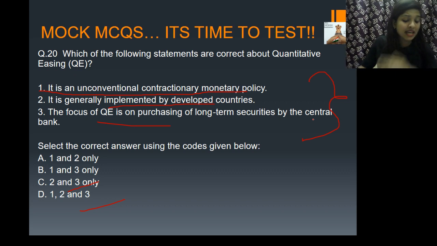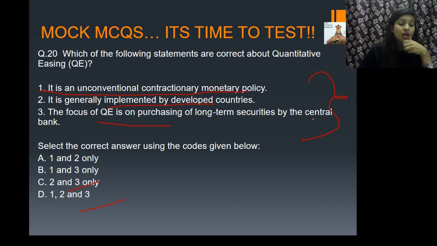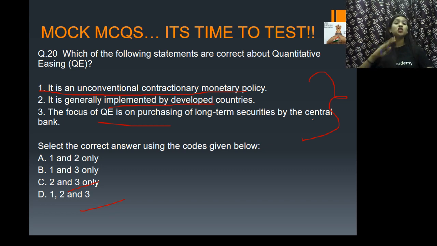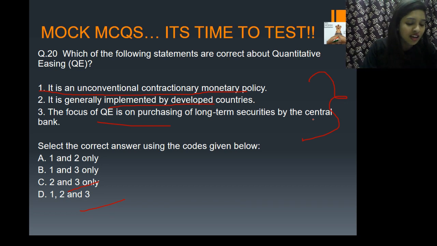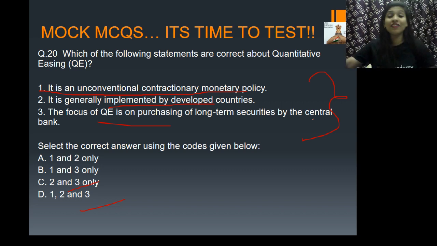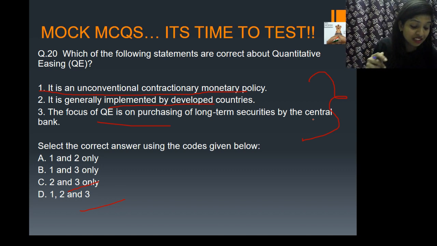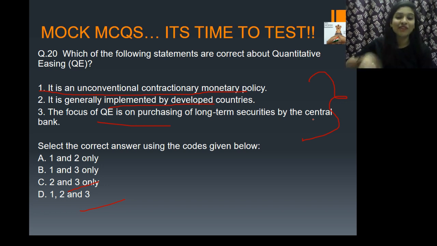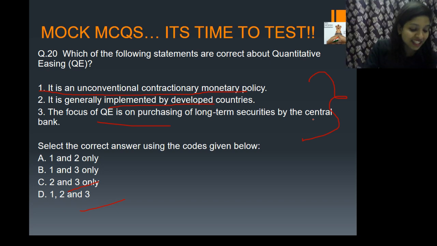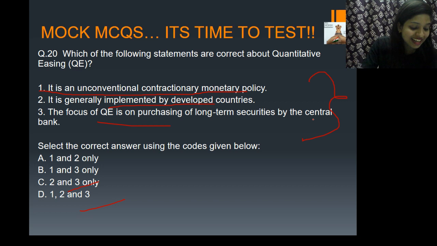Yes, Shashank is with C, Mr. Imran Khan C, Asif C. Oh my God. Buvil is very confident. Satish is also very confident. C, wonderful. Yes, Dinagar is saying D, 1, 2 and 3. Wonderful, Dinagar. But Anvesh is also going with C, that is 2 and 3 only. Very confident, Anvesh. Yes, Soheb, what is your answer, please? Gautam is so confident in C. Wonderful. Sheikh Fatima is also saying D. Kalyan is saying D. Okay, that's fine, Dinagar.